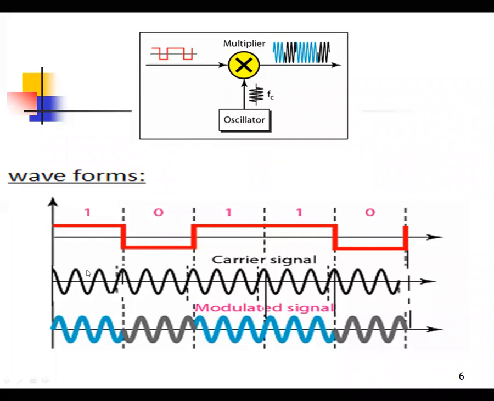The waveforms are such that when transition takes place from 1 to 0 or 0 to 1, the phase of the carrier changes by 180 degrees. Here the 1 to 0 transition takes place, 0 to 1 again transition takes place. 1 to 1 there is no transition, that's why the same carrier continues. When 1 to 0 again the transition takes place. Where the signal level changes from 0 to 1 or 1 to 0, there the carrier phase changes. The phase change should be 180 degrees.